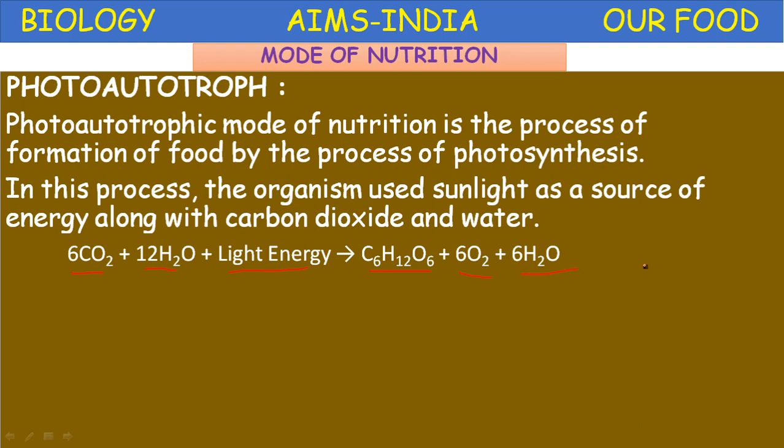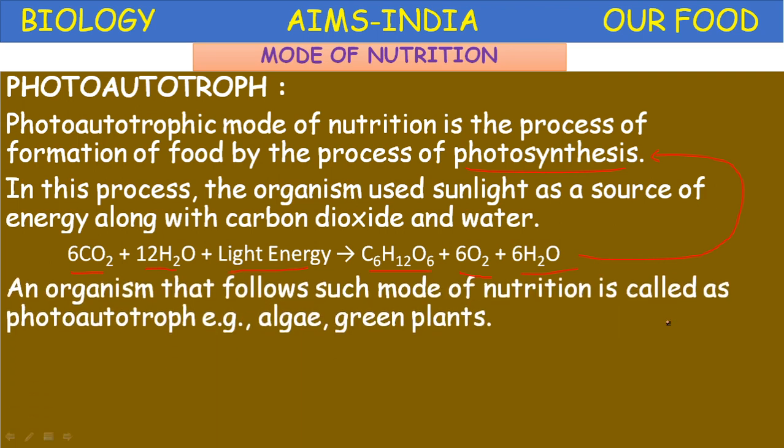This equation represents photosynthesis. We can also define photosynthesis as the process in which the simple inorganic substances like carbon dioxide and water are converted into complex organic substances like glucose or starch in the presence of light in the chloroplast of green plants. This is called photosynthesis.